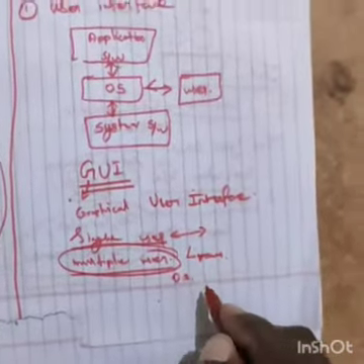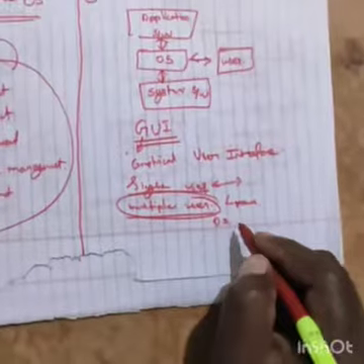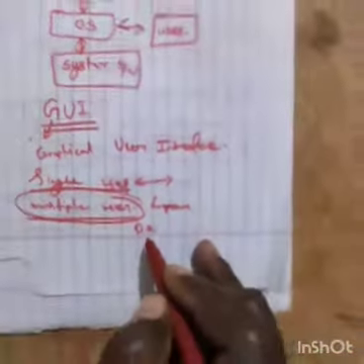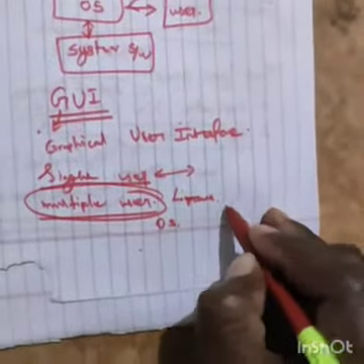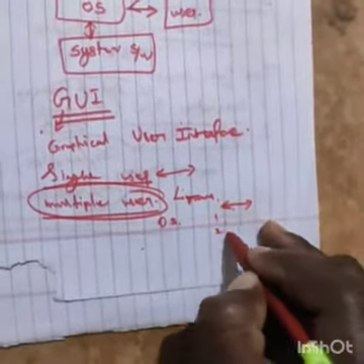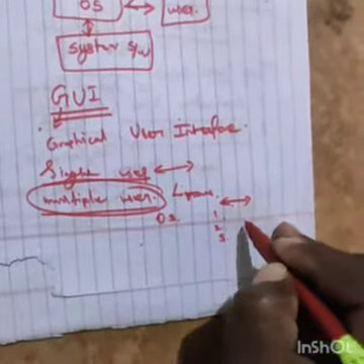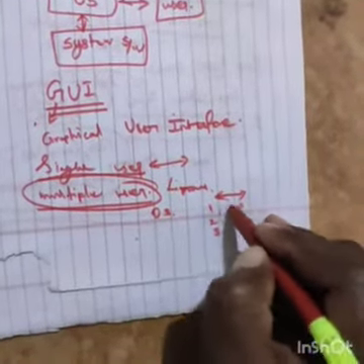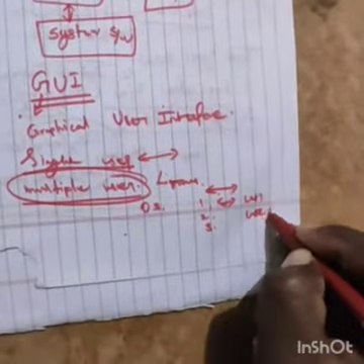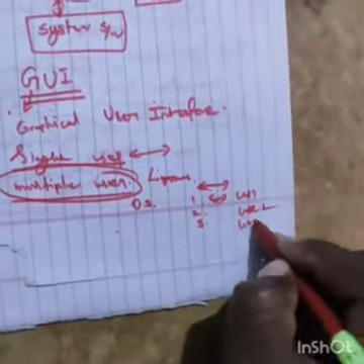The processes are taken one by one for each user: user 1, user 2, user 3.